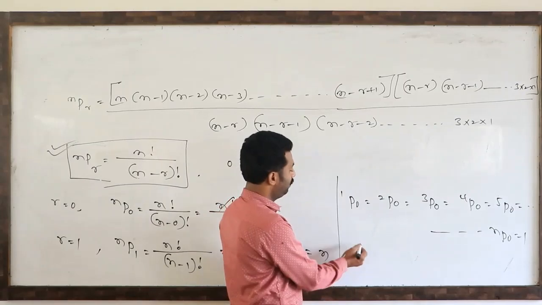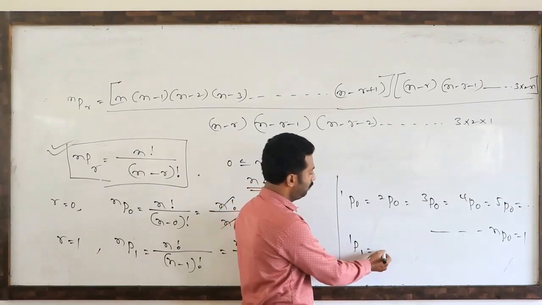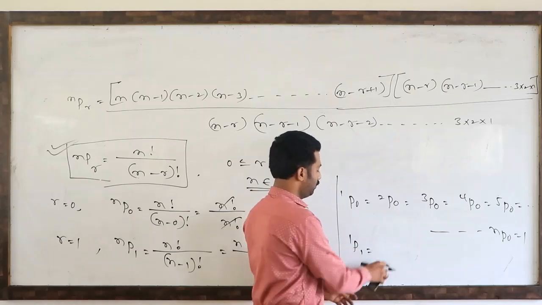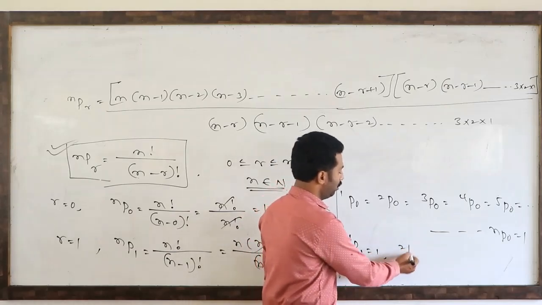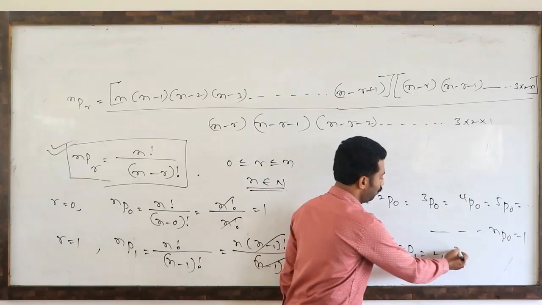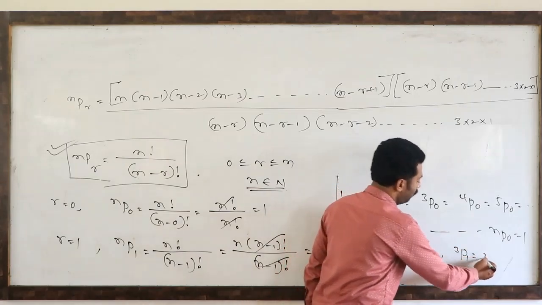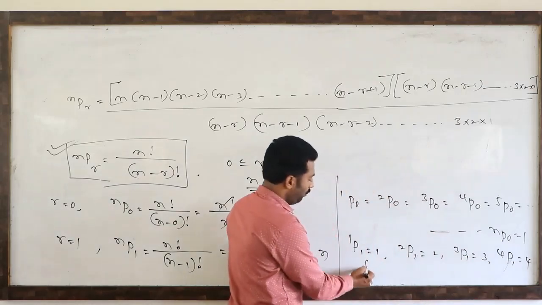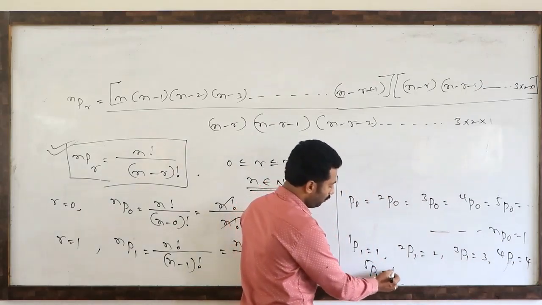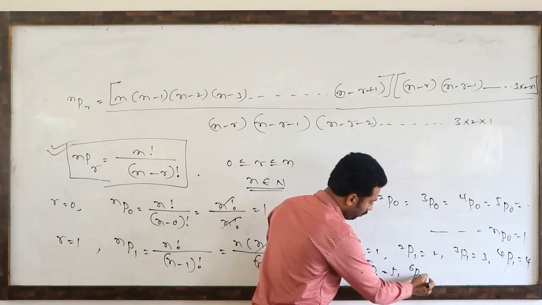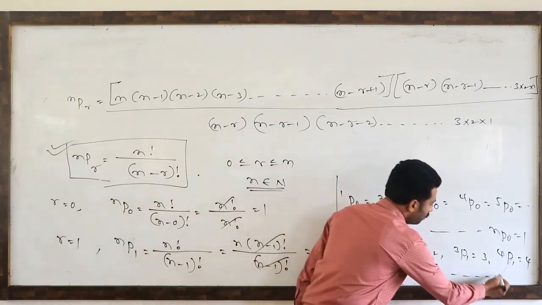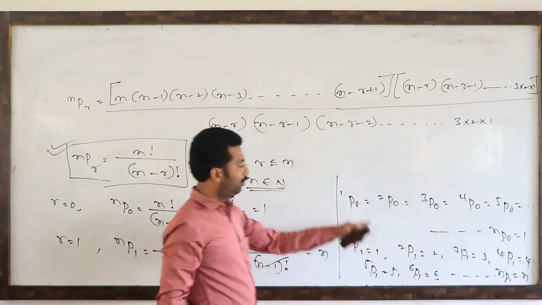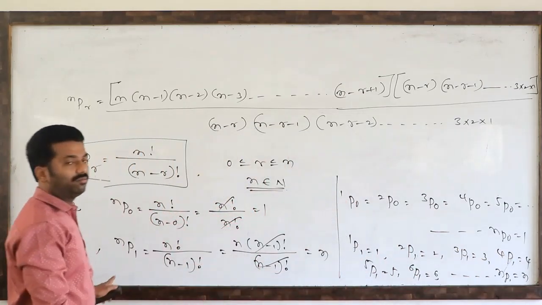Similarly, 1P1 value is 1, 2P1 value 2, 3P1 value 3, 4P1 value 4, 5P1 value 5, 6P1 value 6, and so on. nP1 value is n. So these terms you have to remember.